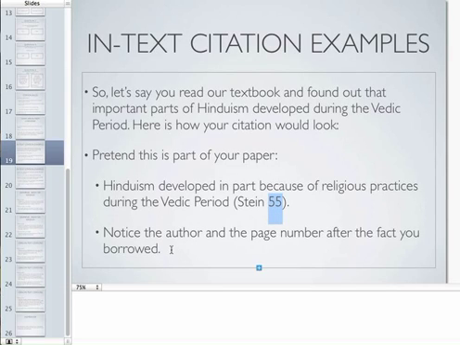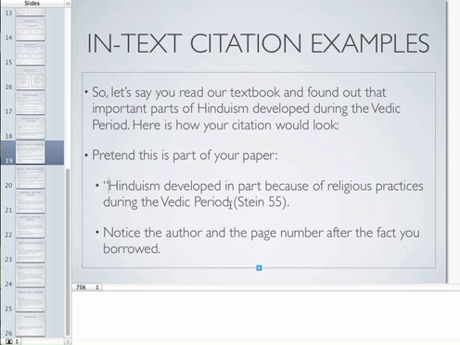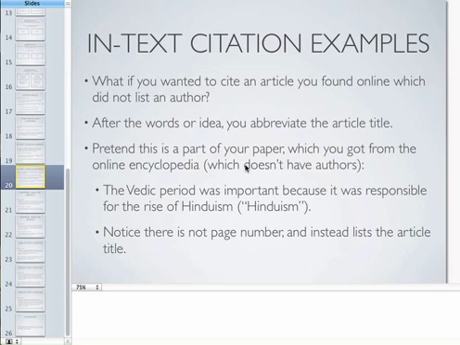Notice the author and page number were placed after the fact that you borrowed, but remember, this isn't a direct quotation. If it were a direct quotation, it would look like this. And you would put the parentheticals after the quotation mark, but before the period. Now let's say the article does not have an author. So after the word or idea, you abbreviate the article title.